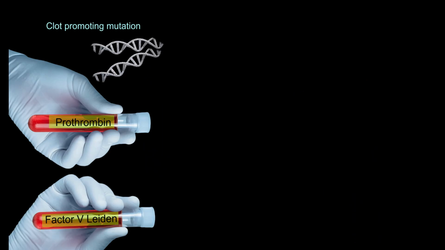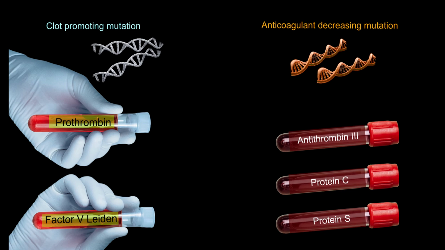Examples of inherited hypercoagulable states include mutations causing increased activity of factors that promote clot formation, such as factor V Leiden and prothrombin gene, as well as mutations that cause deficiency of naturally occurring body anticoagulants, such as antithrombin 3, protein C and protein S.